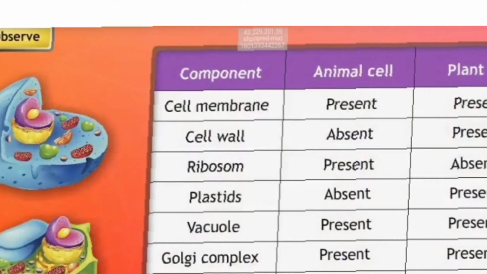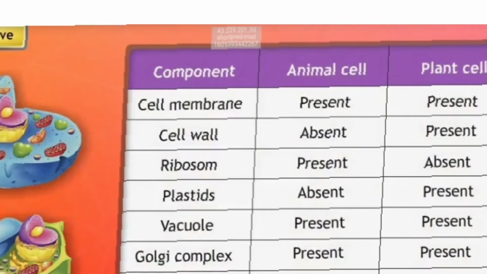Golgi complex is present in both. Even the mitochondria is also present in both, correct? So now we are going to study about each and every part. All these parts of the cell we are going to study in detail.